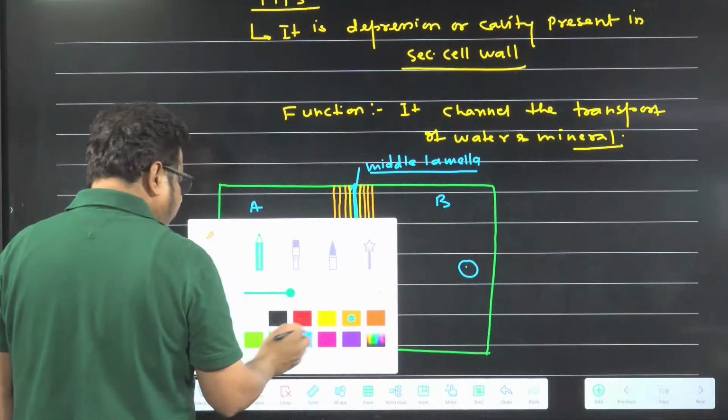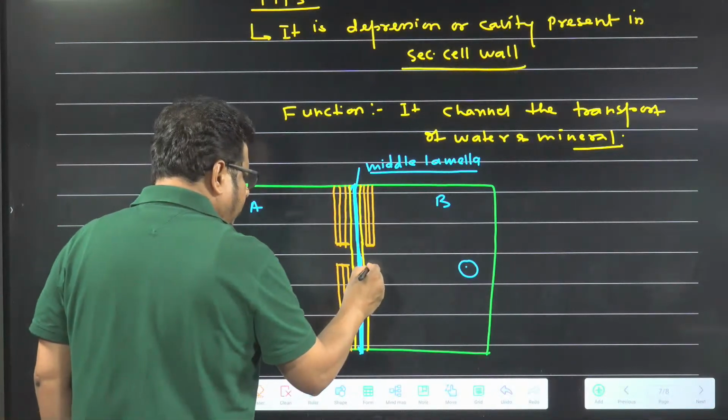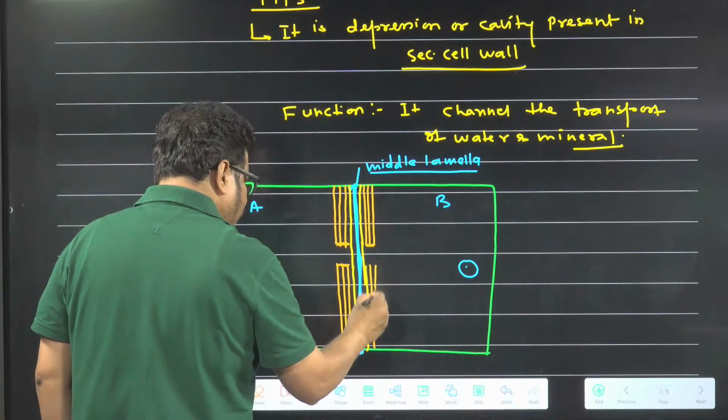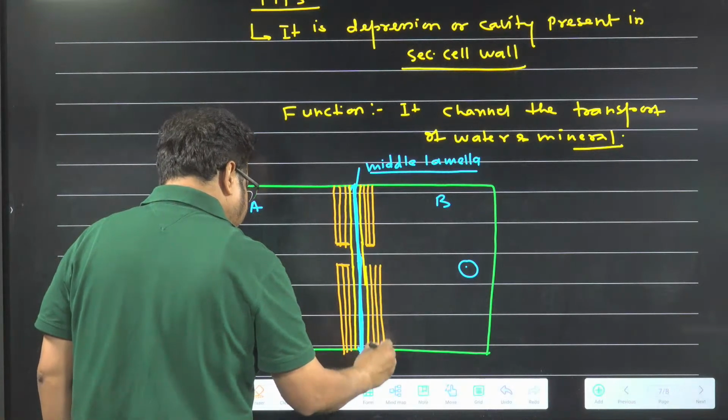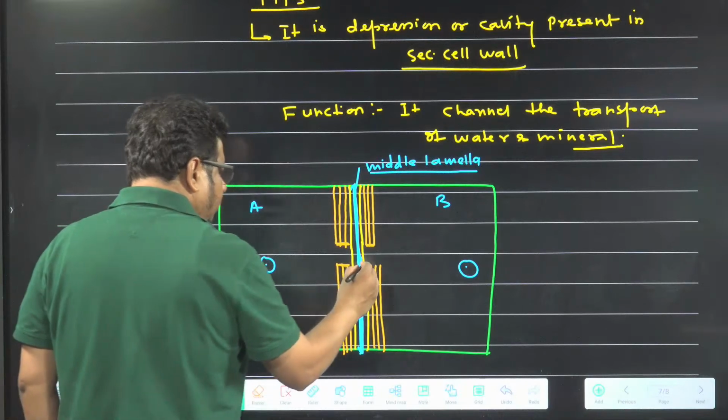Everywhere the secondary cell wall is not there. Here also S1, S2, S3.